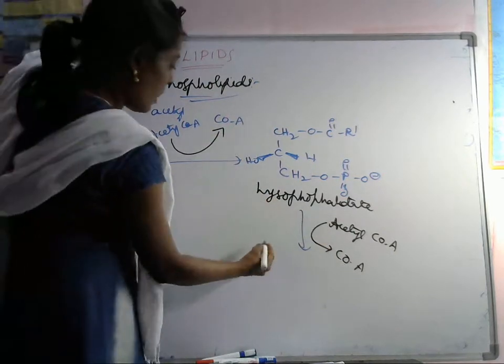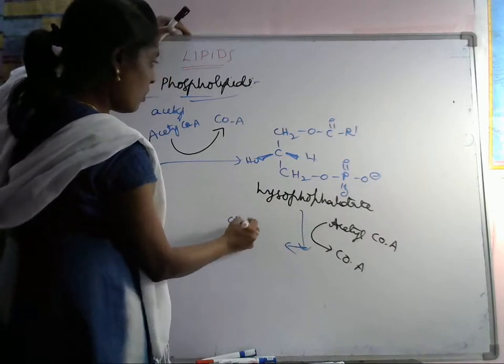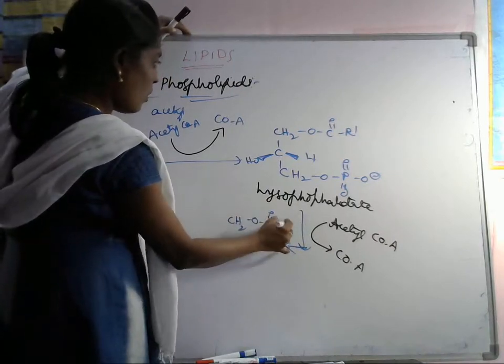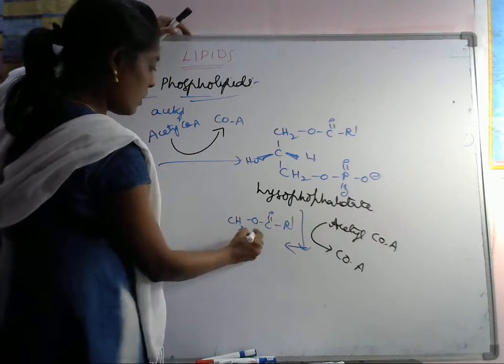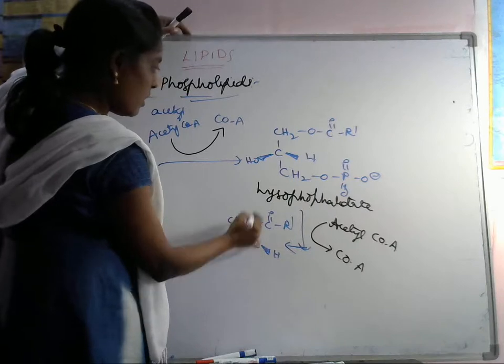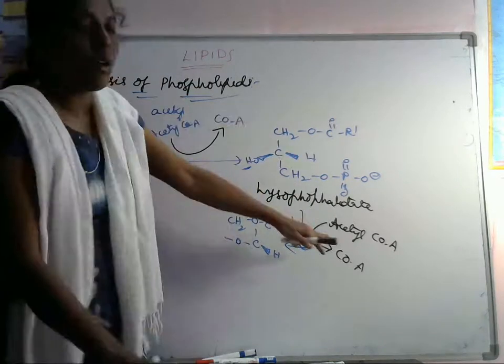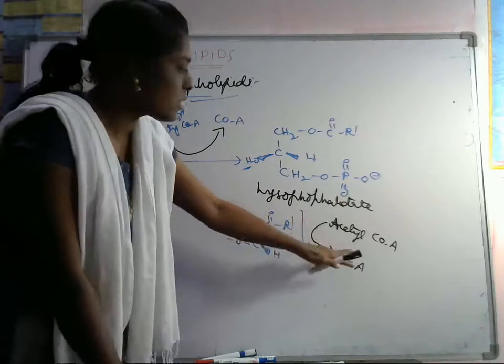So what will happen here, we have to write this one, CH2O C double bond O R1. Here C is there, H, and in this we are removing this H and we have to replace this H with this acyl group.